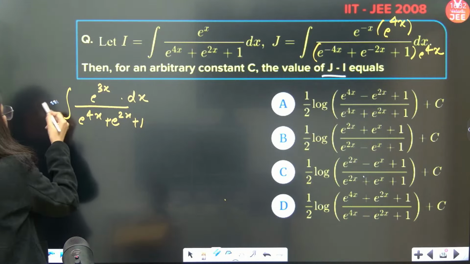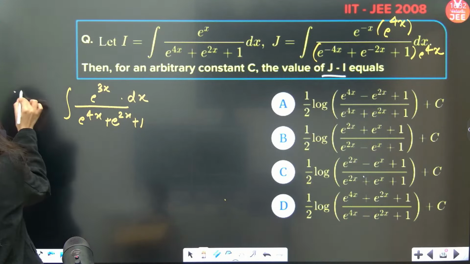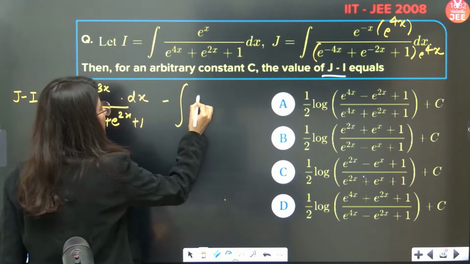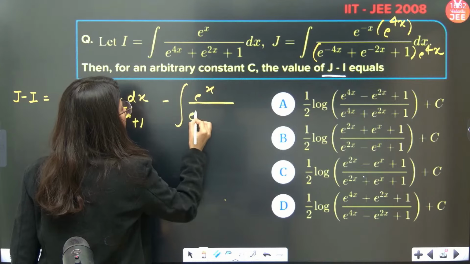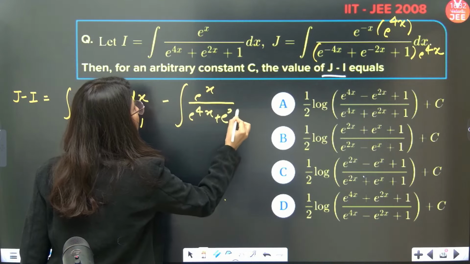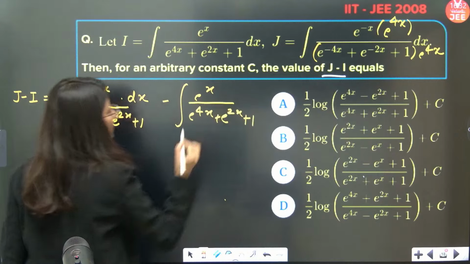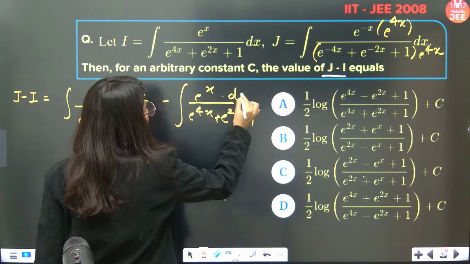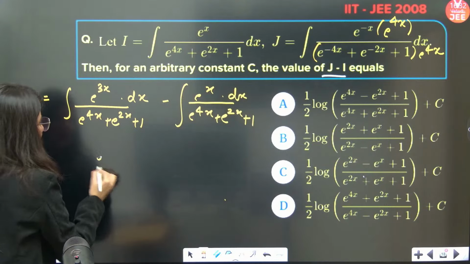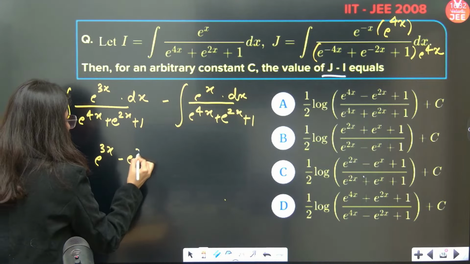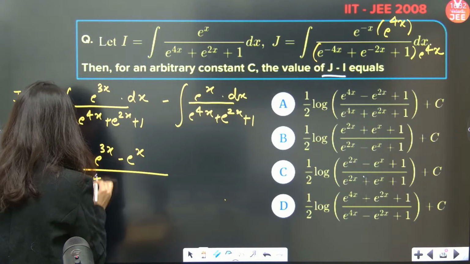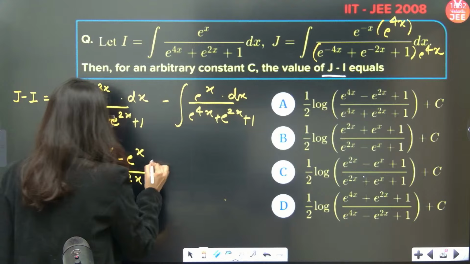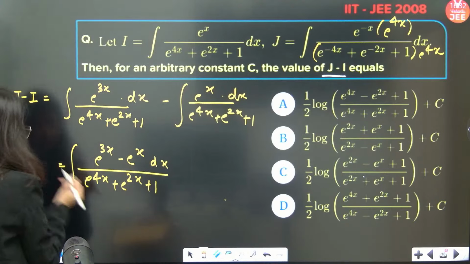But I am not interested in J, just J. I am interested in J minus I. So this is your J minus this is your I. Now you have both the denominators same. Both denominators are same. Right or wrong? So e power 3x minus e power x upon e power 4x plus e power 2x plus 1 integral dx. Correct? This is your J minus I.